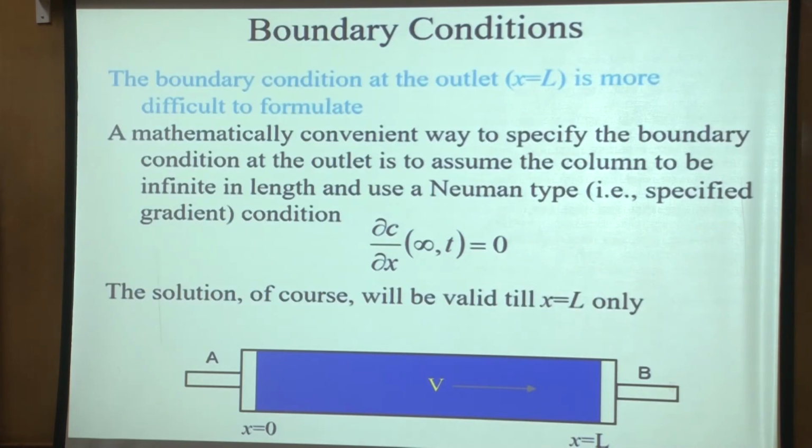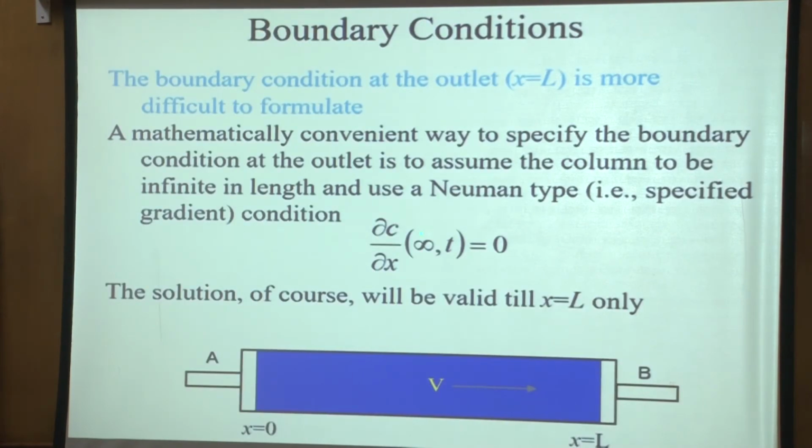Okay, now at the outlet, as I said, it is more difficult to formulate. So typically what we say is that the Neumann type condition, that the gradient of the concentration with x is equal to 0. Now sometimes instead of applying it at infinity, people apply it at L also, saying that we will model the column saying that at the exit the diffusive flux is equal to 0. So del C by del x equal to 0 is another way of saying that there is only advective flux.